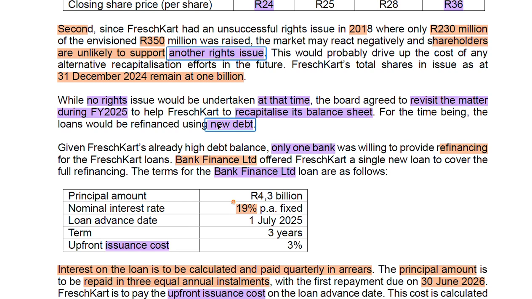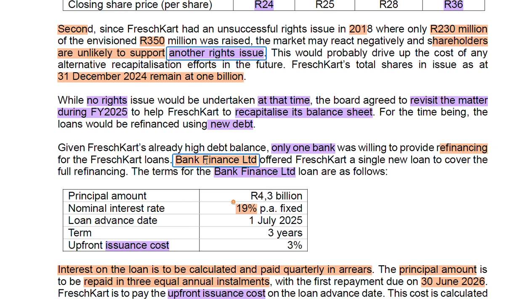They then suggested that the best option is that we go with a new loan. We went on the market to check whether we were able to get a loan. Unfortunately, only one bank was willing to refinance us. What is the reason for that? It's because we are struggling financially and we are highly geared. Some banks are afraid that they might not get their money back. It is for that reason that only one bank was willing to refinance us, and the name of the bank is Bank Finance Ltd.